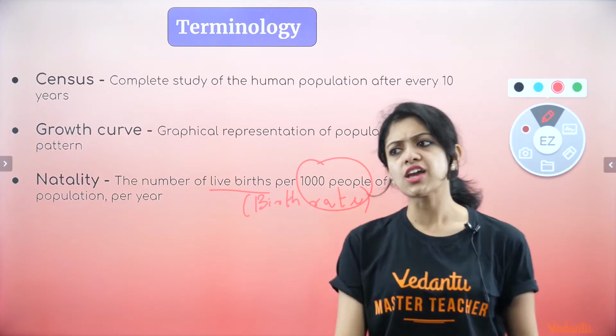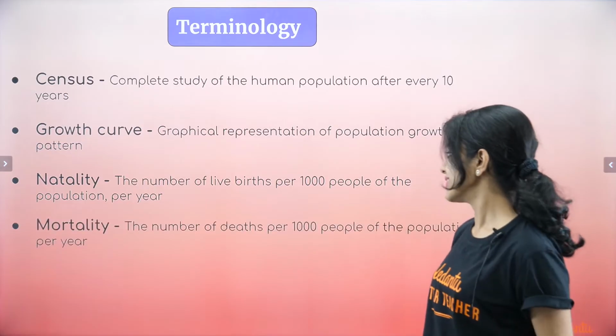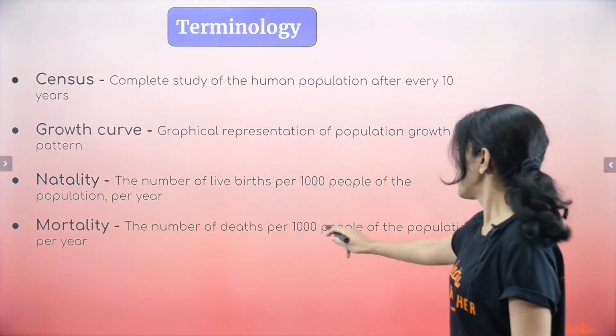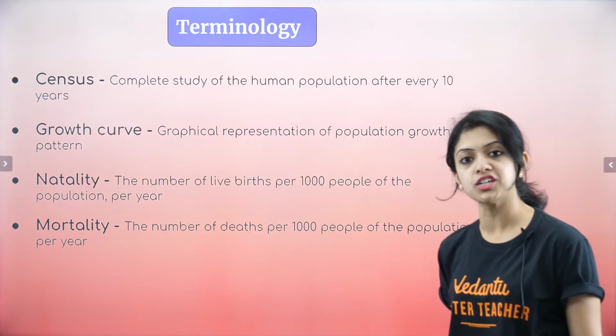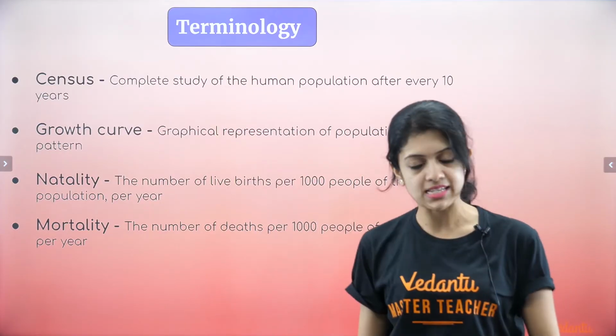Okay, so what is the opposite of this? It is mortality. The number of deaths, again, per 1,000 people of the population per year. There it's live births and here it is deaths that we are talking about.